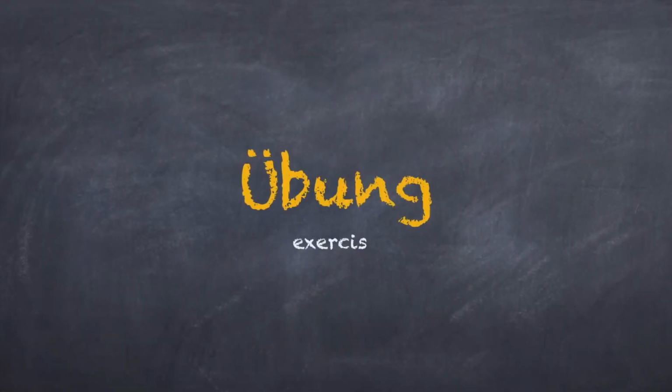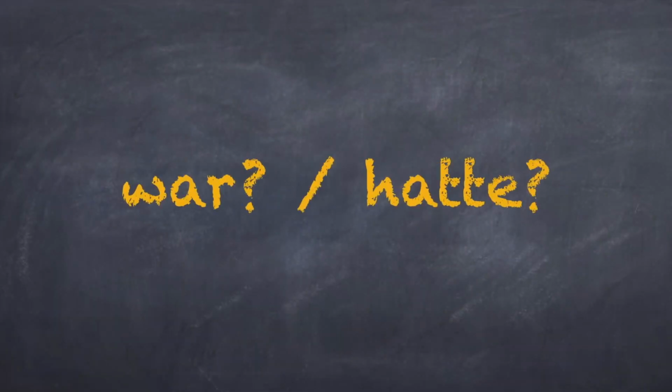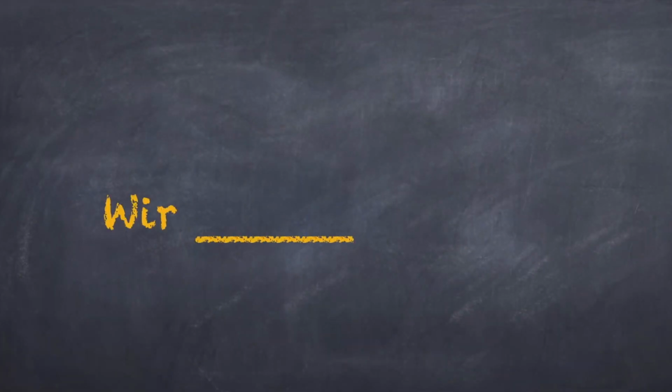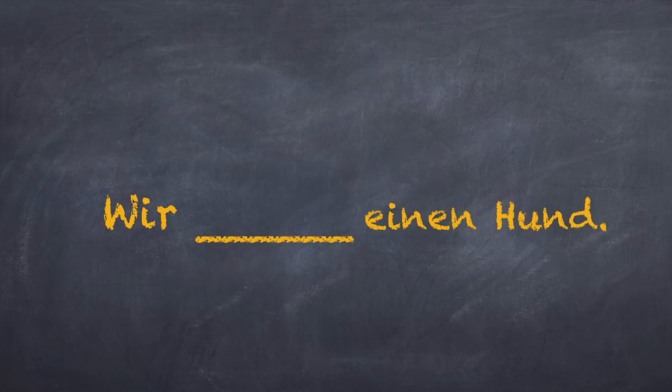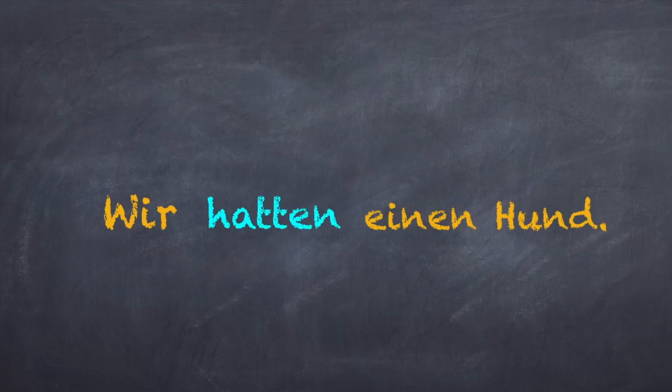Now let's do an exercise. Übung. All you have to do is fill in the blank with war oder hatte, and don't forget to conjugate the verb. And here's the first one. The answer is: Wir hatten einen Hund.